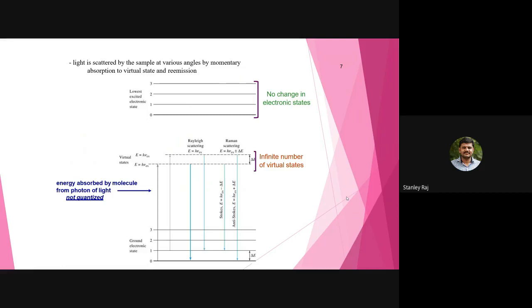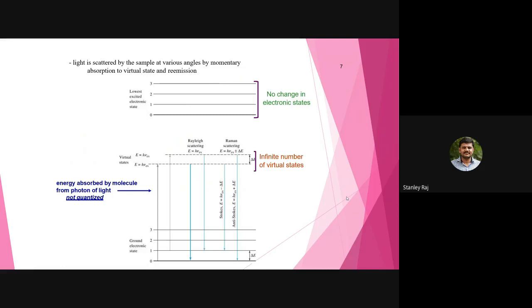When energy absorbed by the molecule from a photon of light is not quantized, what will happen? It produces the Rayleigh scattering, E equal to h nu. But there are some inelastic collisions that happen, that is Raman scattering. There is a change in energy.